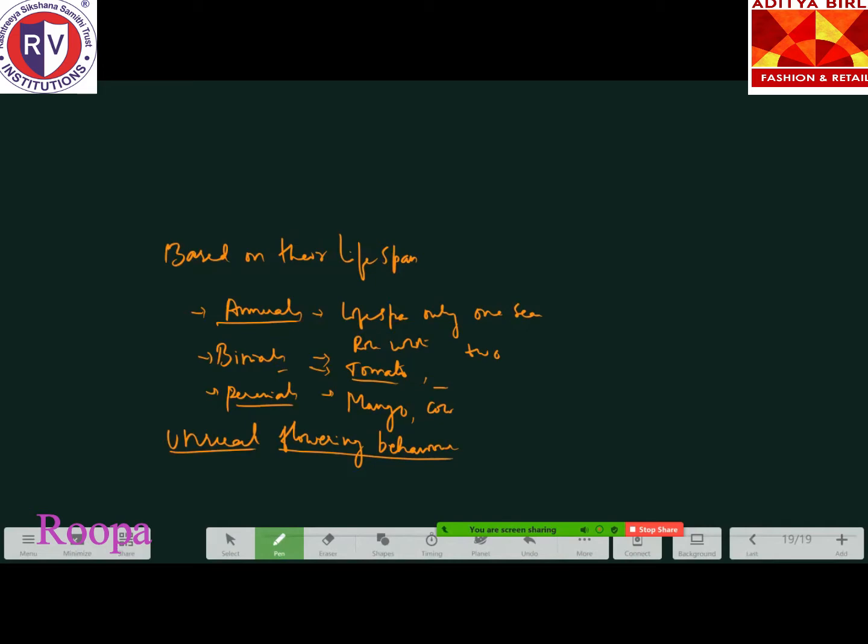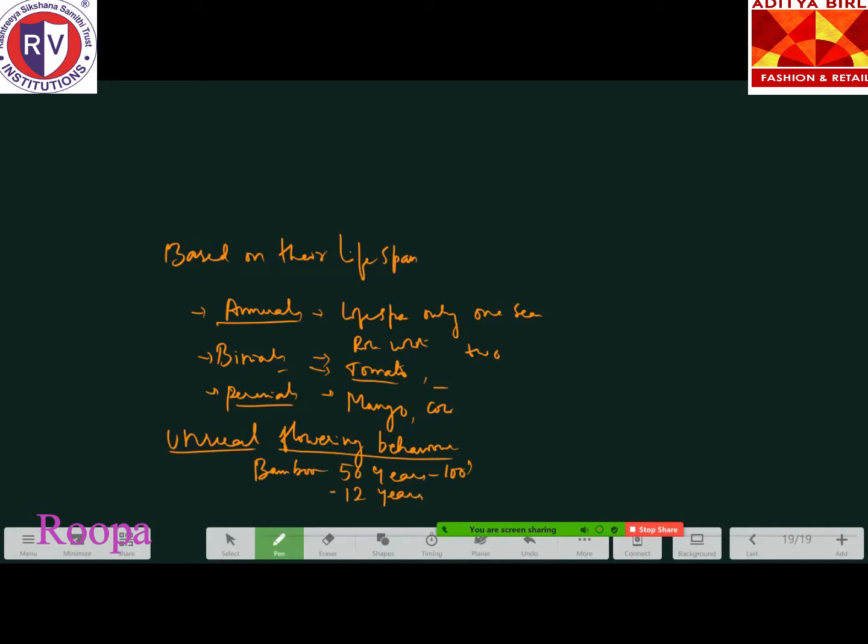This kind of question is usually asked in your CT exams. One is the bamboo plant. It lives for 50 years, right? The lifespan of that is 50 to 100 years. Next, very important: a plant which flowers once in 12 years. What is the name of that?